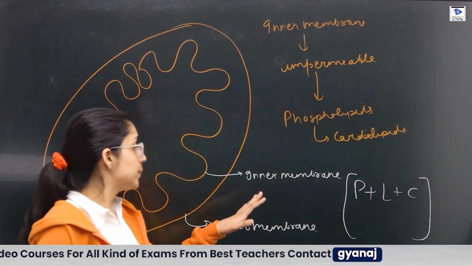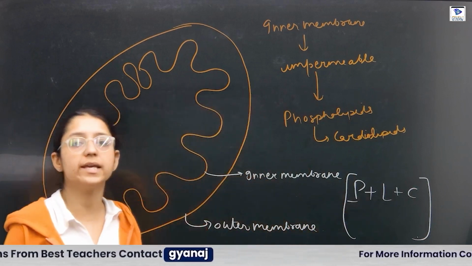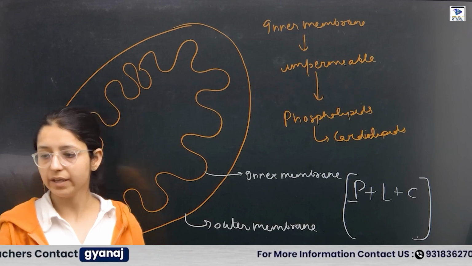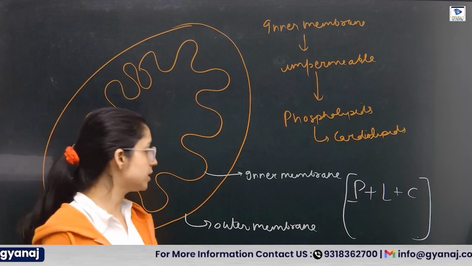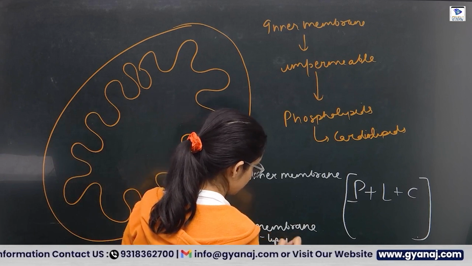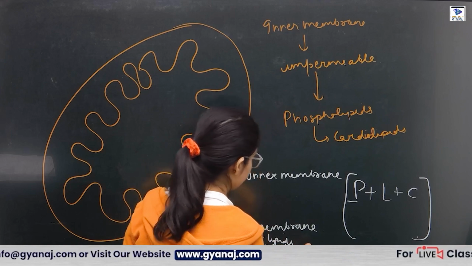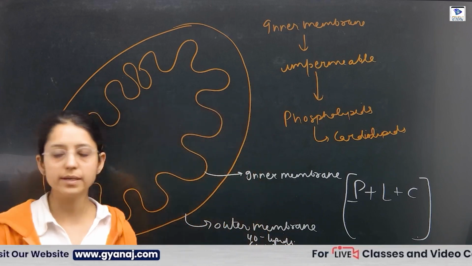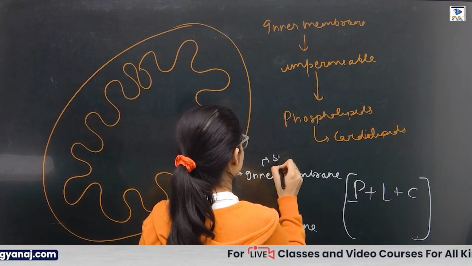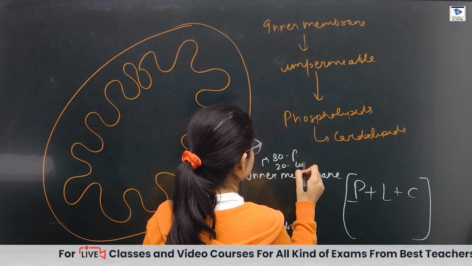But the quantity of proteins and lipids varies in outer and inner. If we talk about the outer, it contains 40% lipids and 60% proteins. When we talk about the inner membrane, 80% are protein and 20% are lipids.